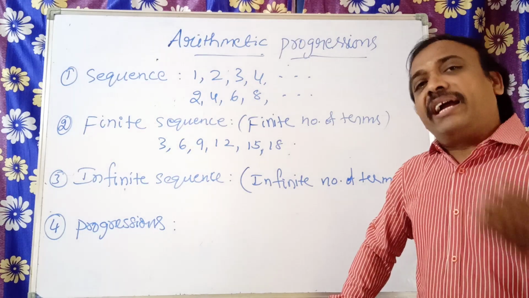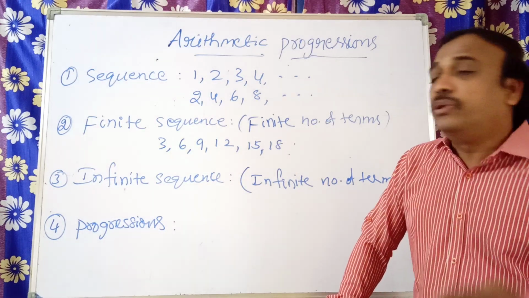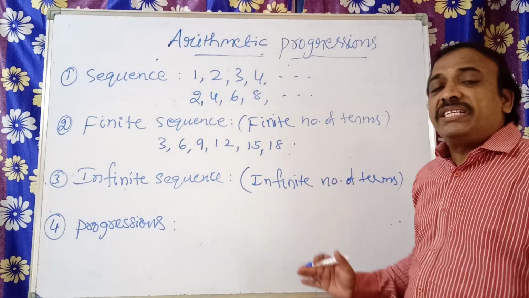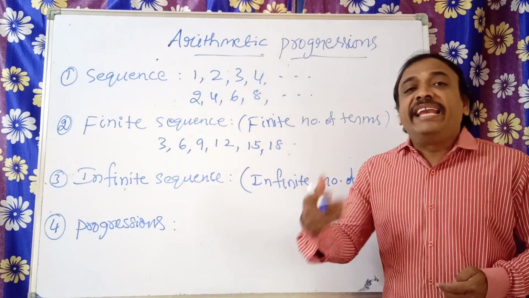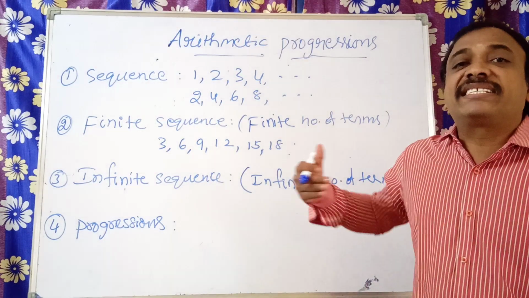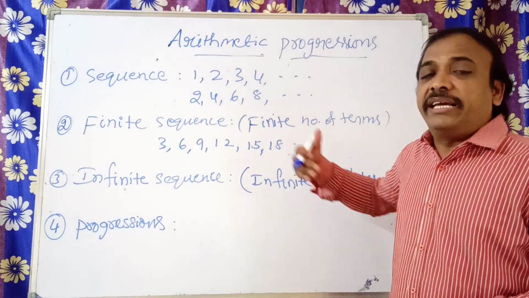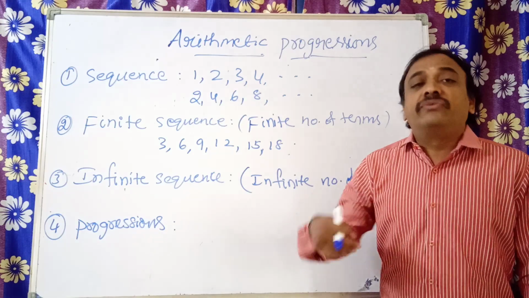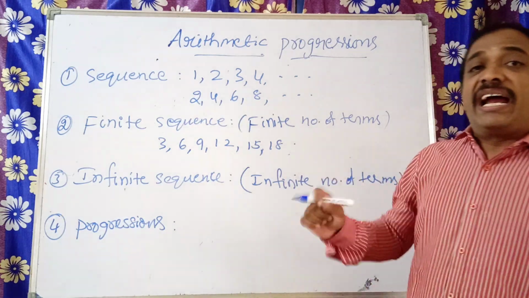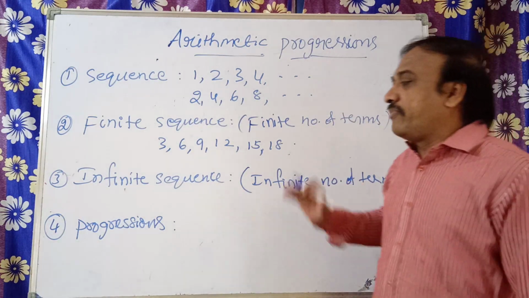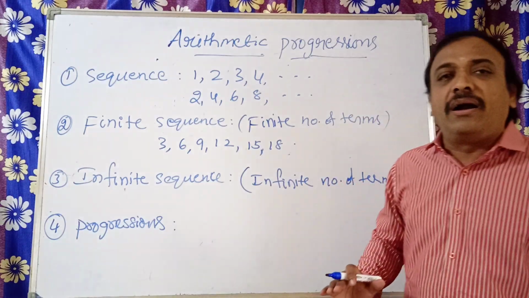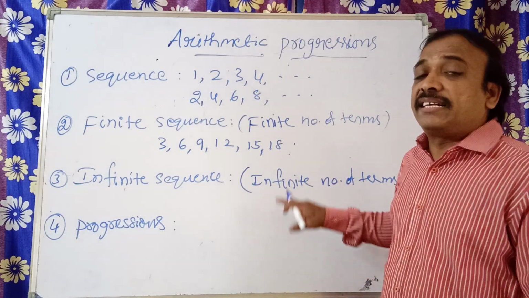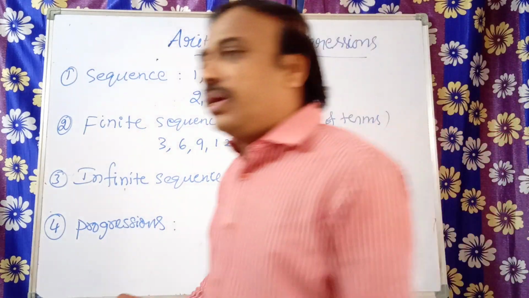A fixed value is added to a term to obtain the next successive term, the immediate term. Such sequences are called progressions.